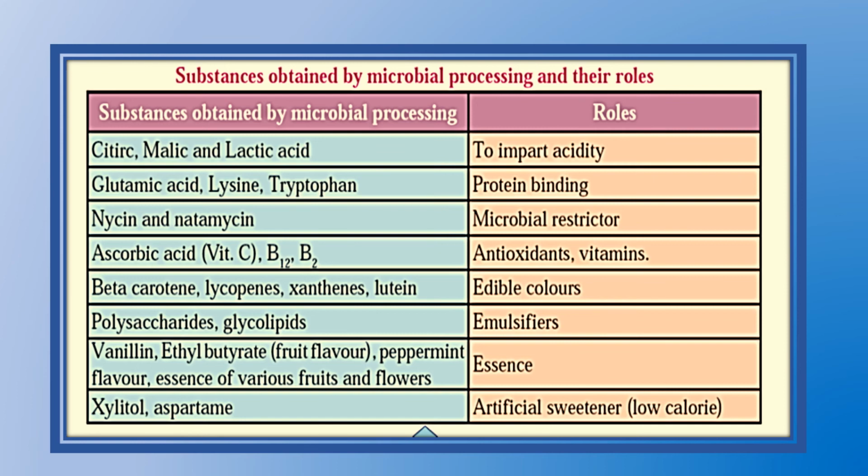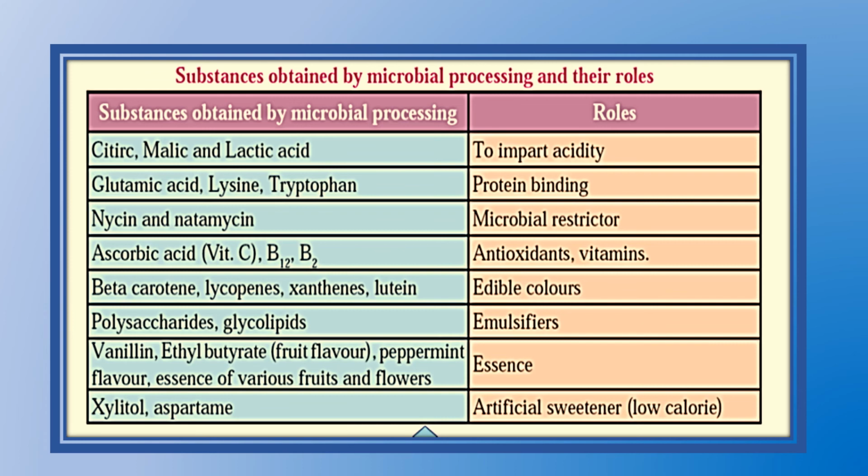All of us want to have vitamin C, either in tablet form or from oranges and limes and other foodstuff. So these very important vitamins, vitamin C, B12, B2, are obtained with the help of microbes, and they are used as antioxidants or vitamins.